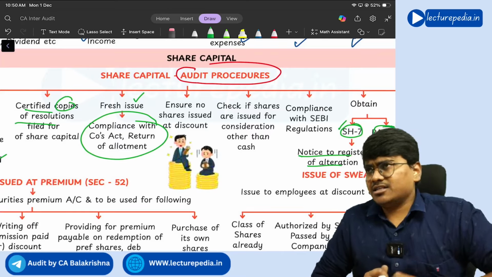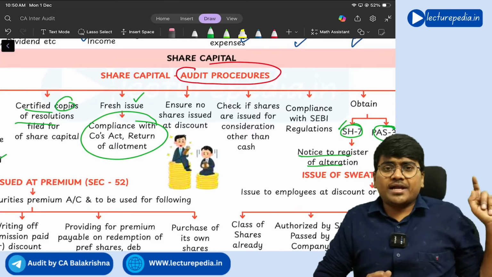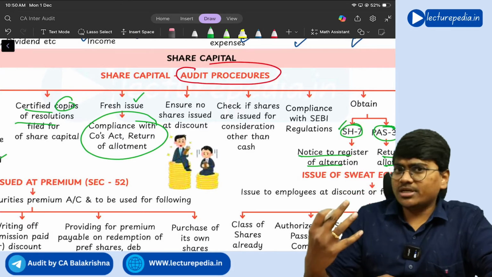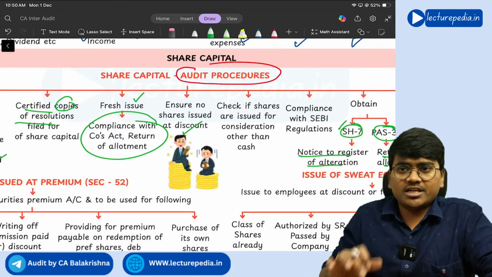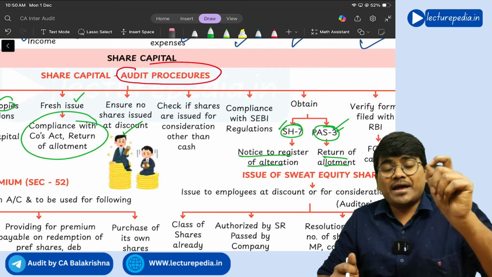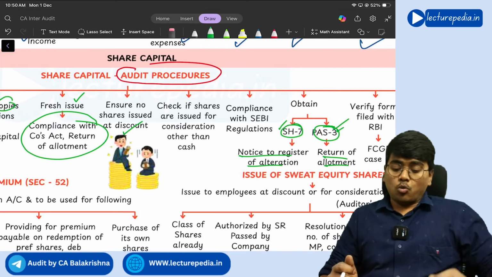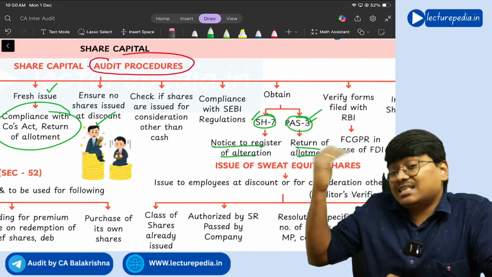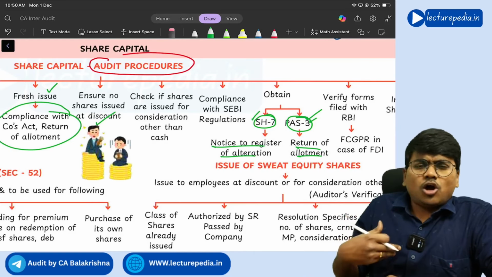And another important point with respect to share capital is you should not issue share capital at a discount. You can issue shares at a premium, but you should not issue shares at a discount. So the auditor needs to see whether any shares have been issued at a discount. If any shares are issued at a discount, it will be void ab initio. That means it will be void, it will be invalid. And if shares have been issued for consideration other than cash, then the auditor needs to see whether the position reflected in the financial statements and the books of accounts is proper or not.